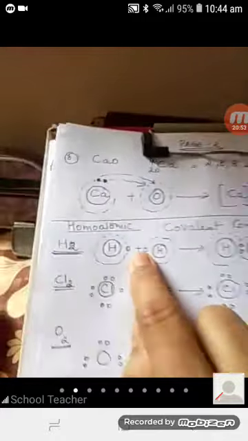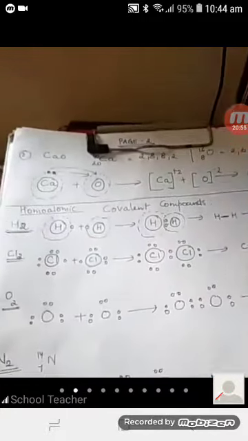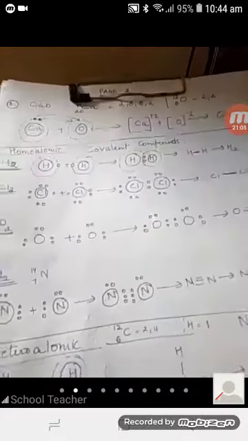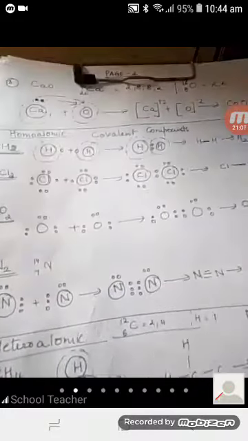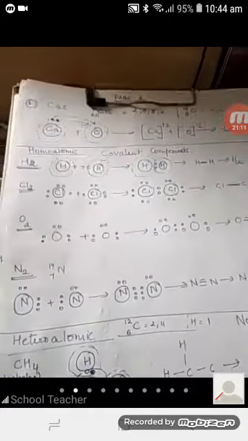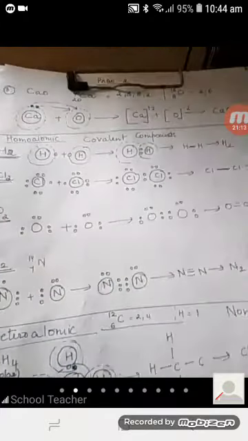But in covalent compounds, because sharing occurs, either one pair of electrons, two pairs of electrons, or three pairs of electrons will be shared. As a result, single bond, double bond, and triple bond are possible. Now, molecules could be made up of similar types of atoms.